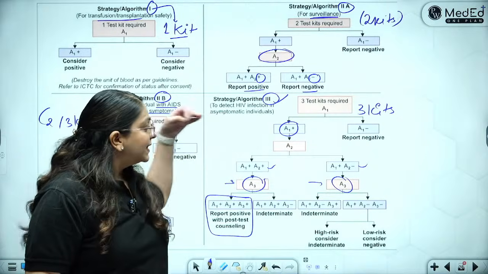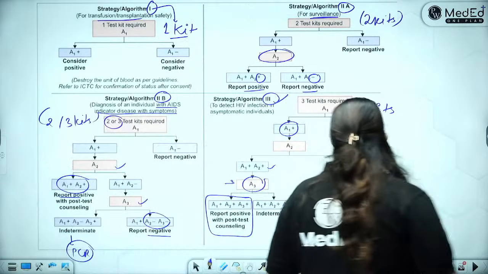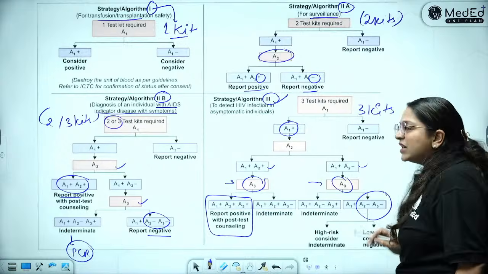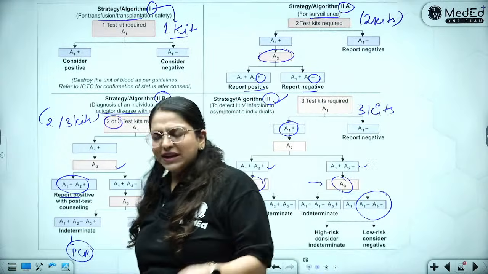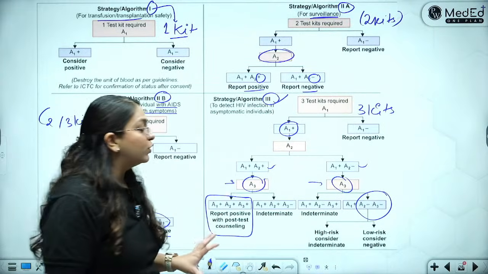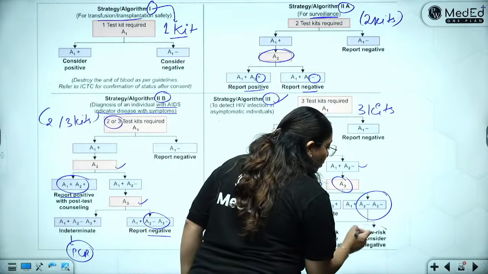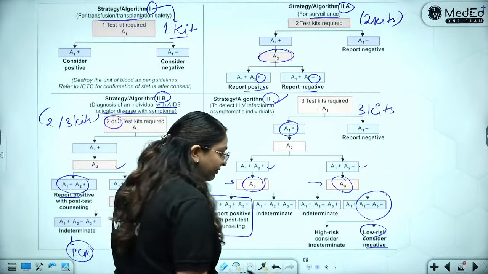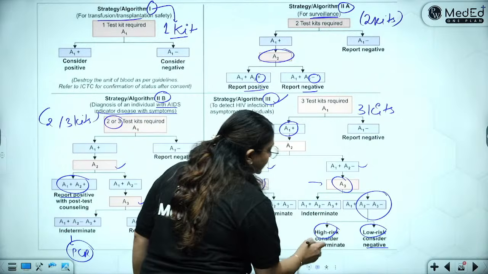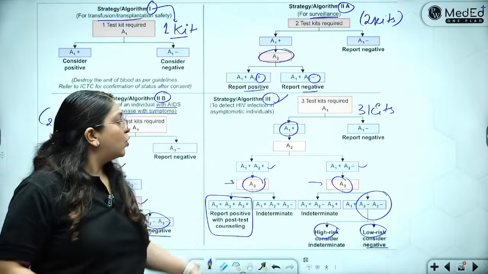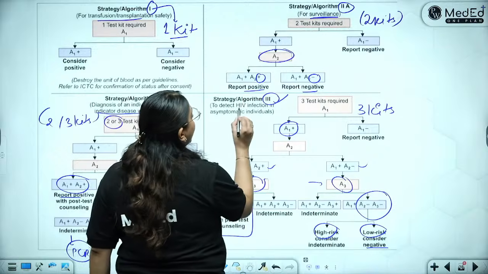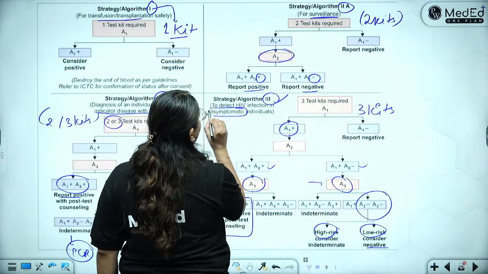Okay, in this anything else, if you have two negatives, usually whenever you get two negatives, you call that as negative. But here you will look at the risk. If the person is low risk, then you consider it negative. If the person is high risk, still you call it indeterminate. So a third kit is used to detect HIV in asymptomatic individuals.